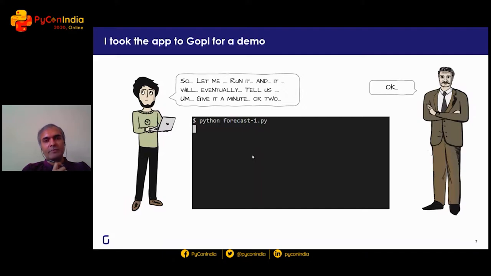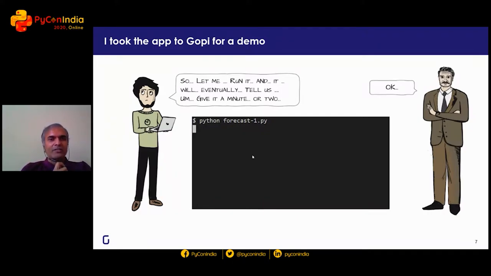And Gopi was very patiently waiting. It was actually a reasonably fast program in the sense that it crunched a hell of a lot of data. But you don't really want to stare at a blank screen for anything more than 10 seconds or even that long.